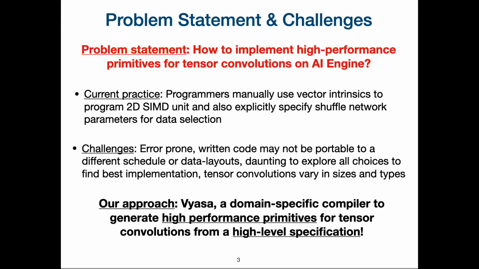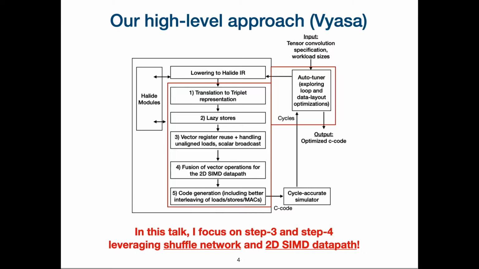On top of that, tensor convolutions vary in sizes and types. For example, CNNs have regular convolutions, depthwise convolutions, fully connected, spatial separable, and so on. To address these challenges, our approach is developing a domain-specific compiler to generate high-performance primitives from a very high-level specification. We implemented our approach on top of the Halide infrastructure, and Halide is a popular domain-specific language and compiler for image processing pipelines targeting different hardware devices.